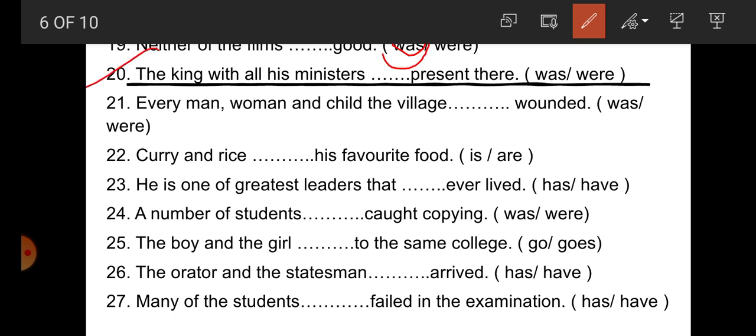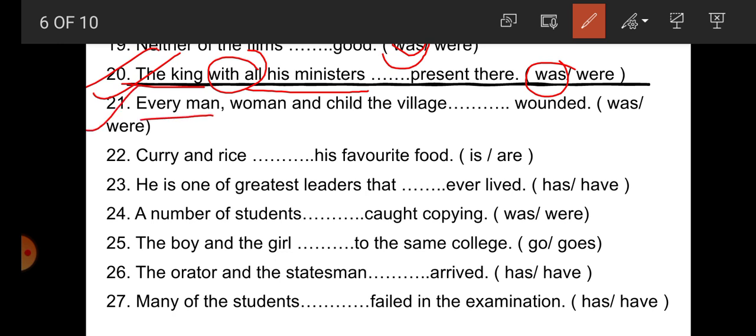Number 20. The king with all his ministers dash present there. Student, there are two subjects: the king, a singular subject, and all his ministers, a plural one, added with what? With. But the verb must be according to the first subject. What is the first subject? King. So according to the first subject, what will be the verb? Was.